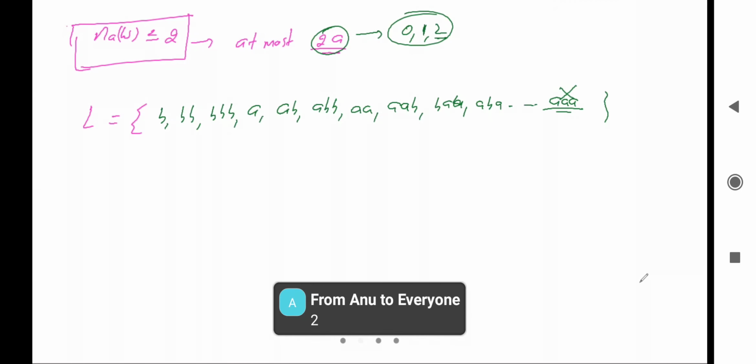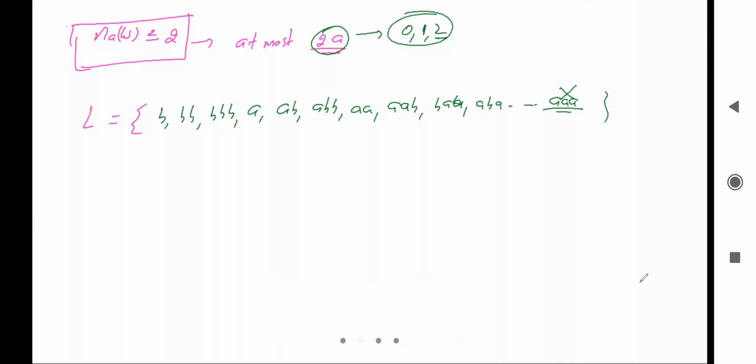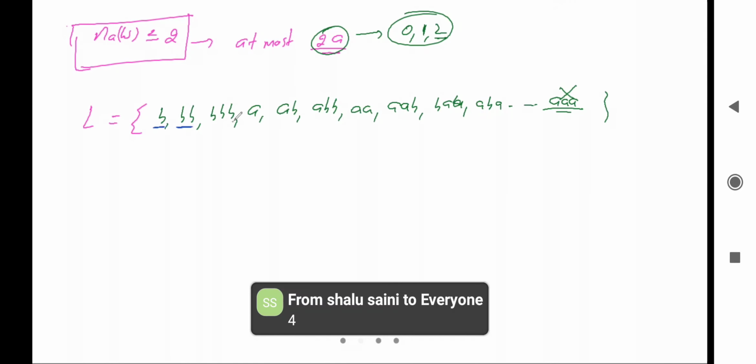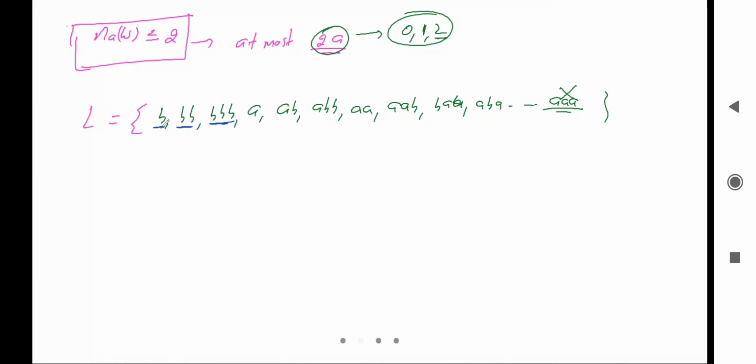Okay, two states, that I think it is not right. Two states, let's verify. So here it can be the single b, it can accept double b, triple b, and so on. It means we'll take the initial state q naught, and we can take the loop of b. Yes, there can be the loop of b, and it can be the final state. Final state means it can accept null also.